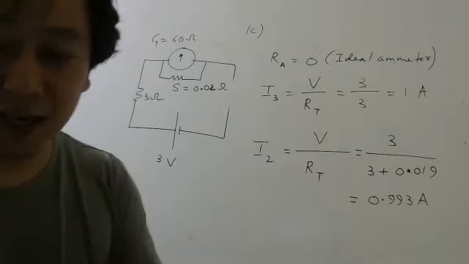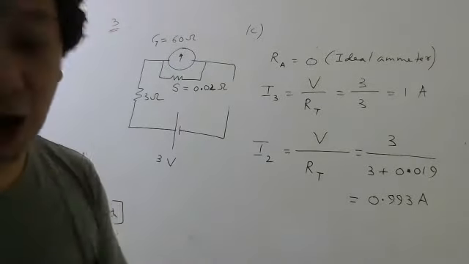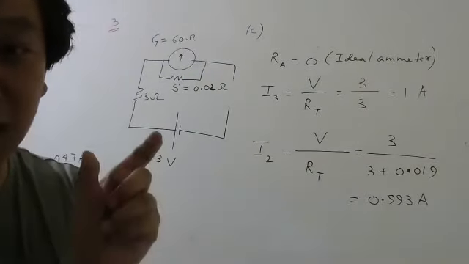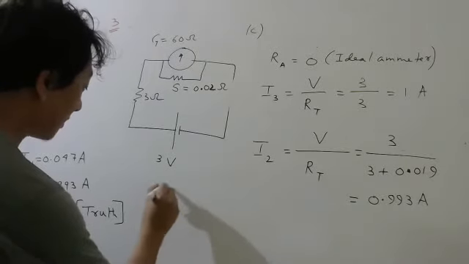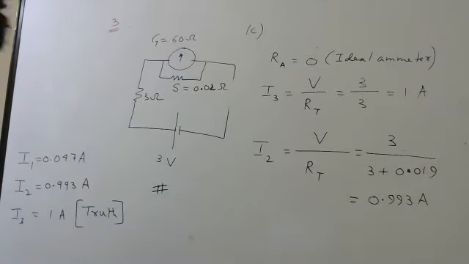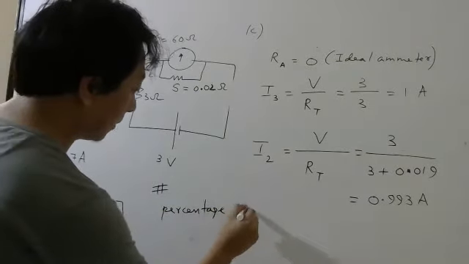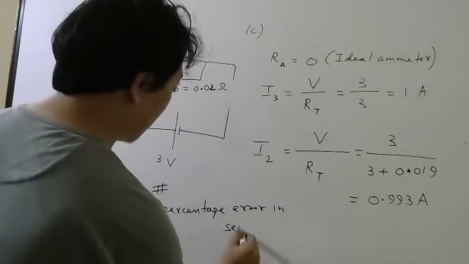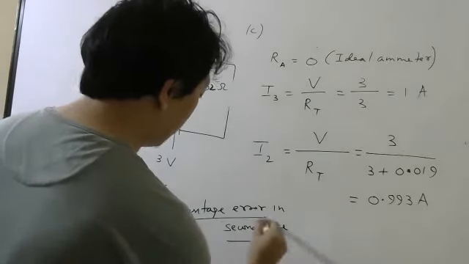So when you use the galvanometer directly without making its resistance small, how did you make its resistance small in the previous question? By putting a shunt in parallel. Now for an entrance exam, they may tell you to calculate the percentage error or something. So if they ask you to calculate the percentage error in the second case, first case I will not do, you can try.